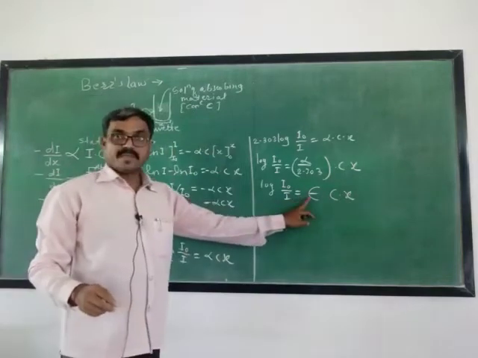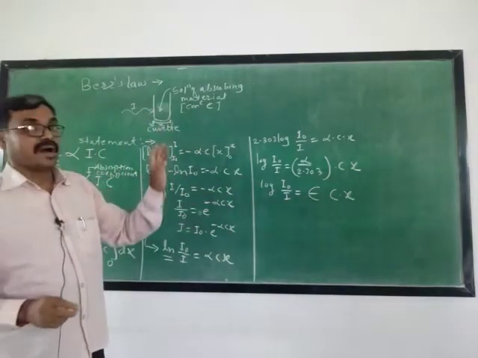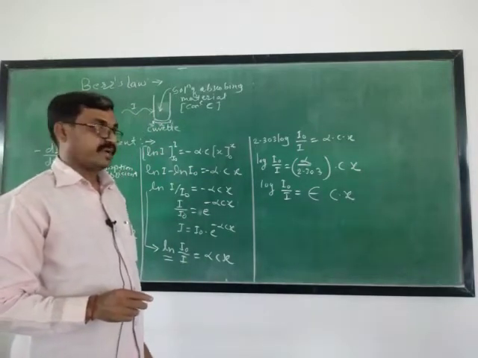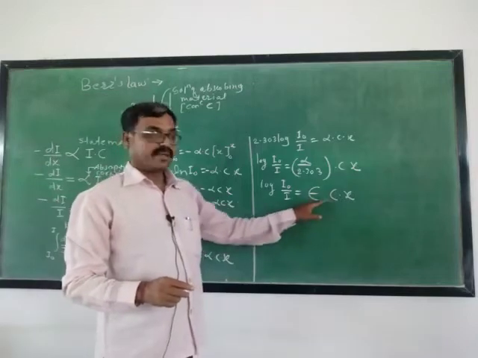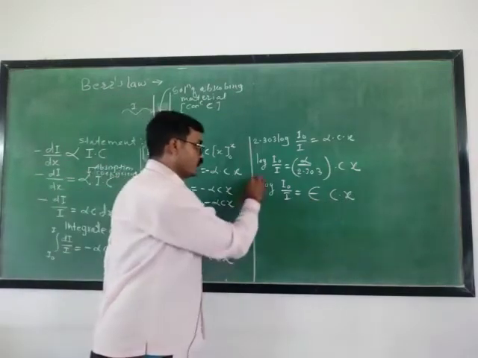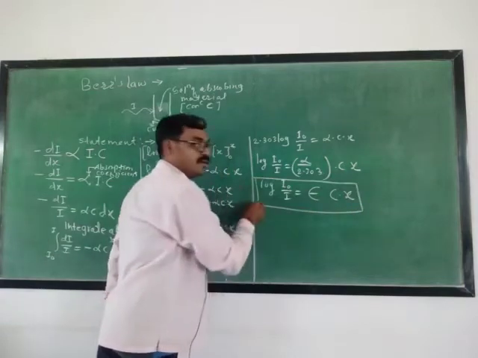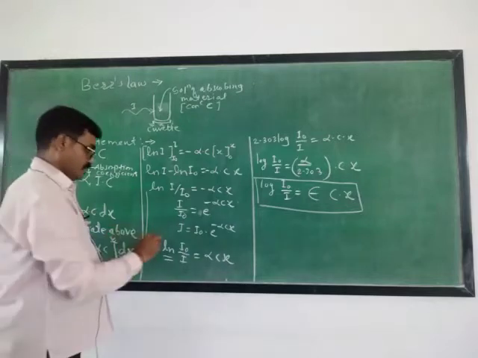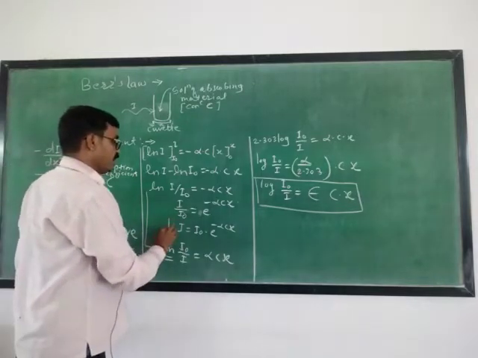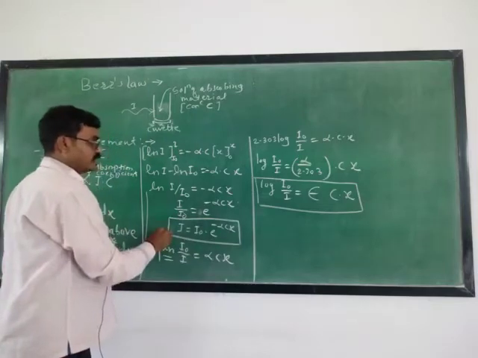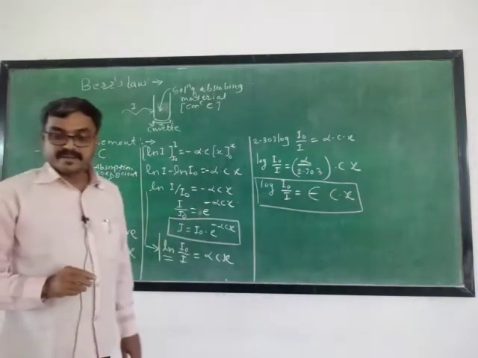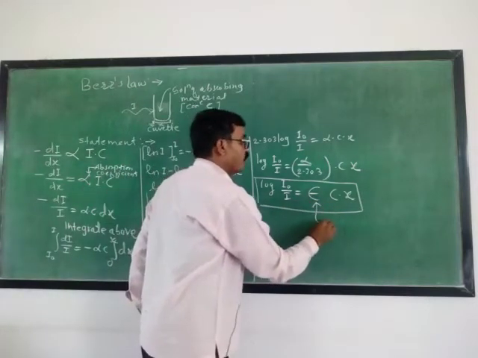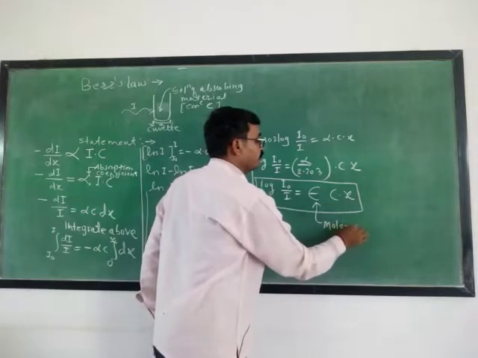Here this epsilon in the Beer's law is called the molar absorption coefficient or absorptivity coefficient. Getting it? समझ में आ रहा है? Now this is also a Beer's law. Sometimes this Beer's law is called the Beer-Lambert law, and these two are mathematical statements of the Beer's law. Here this epsilon is known as molar absorption coefficient.